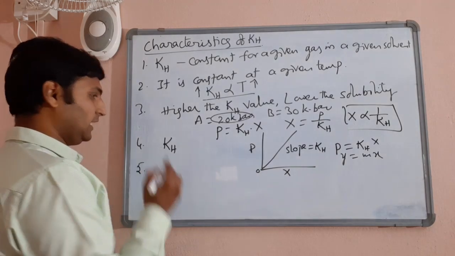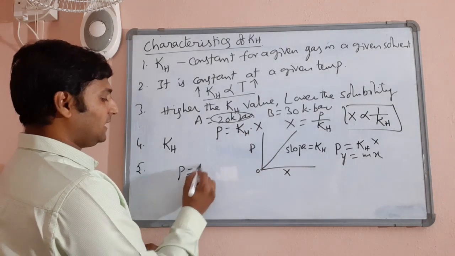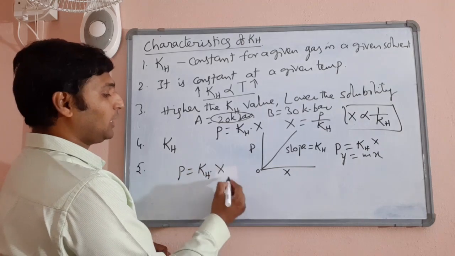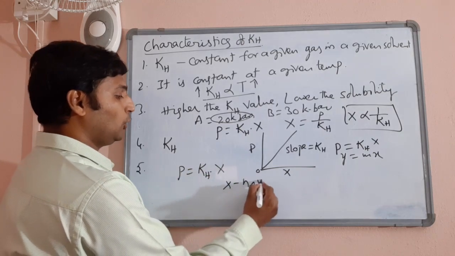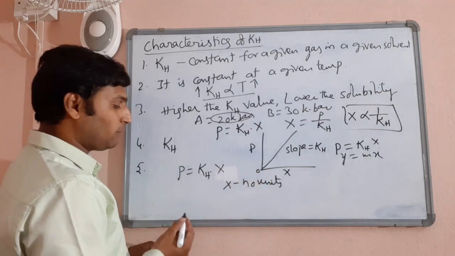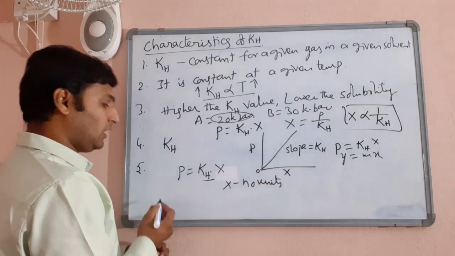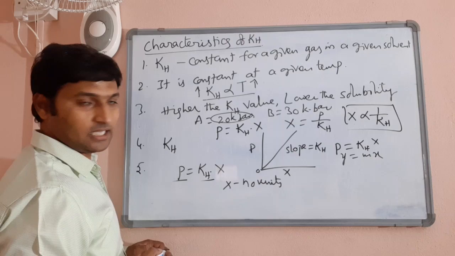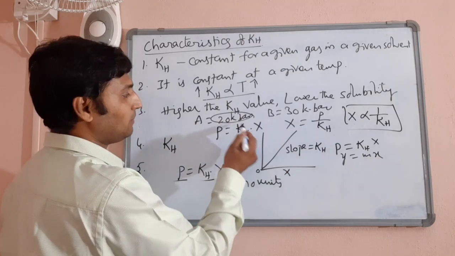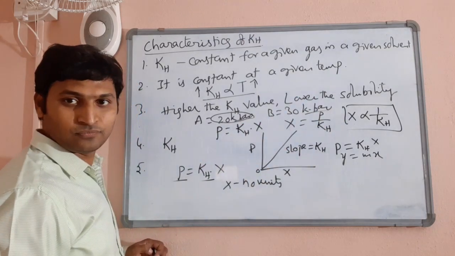Last and most important, you can understand P is equal to KH into X, and you know very well mole fraction has no units. Therefore, by unit analysis, units of KH must be units of pressure itself. As you can notice, in this example, I was saying kilobar, kilobar.